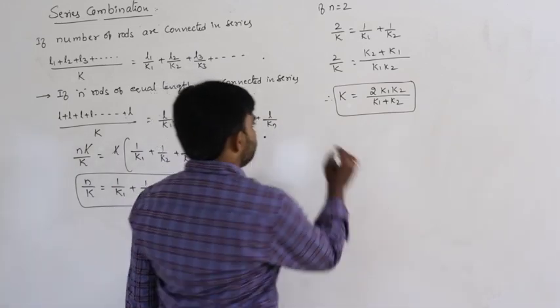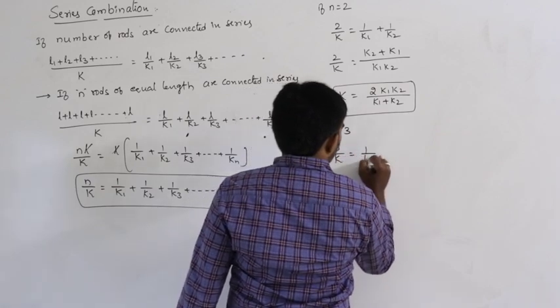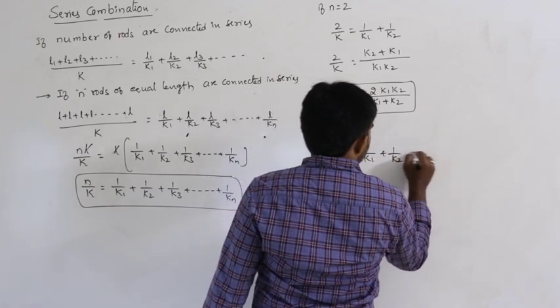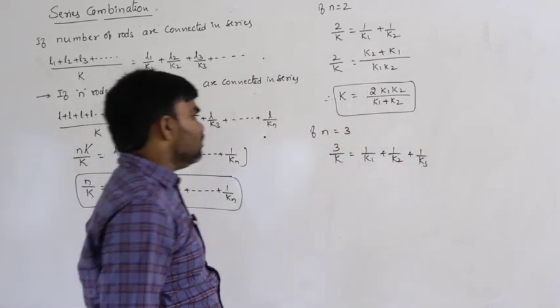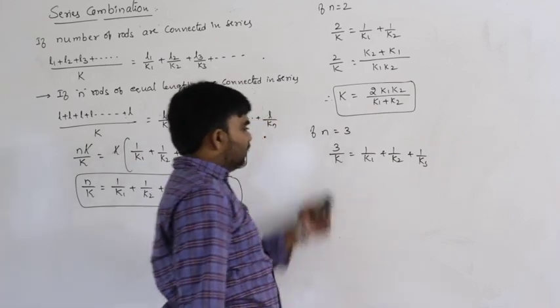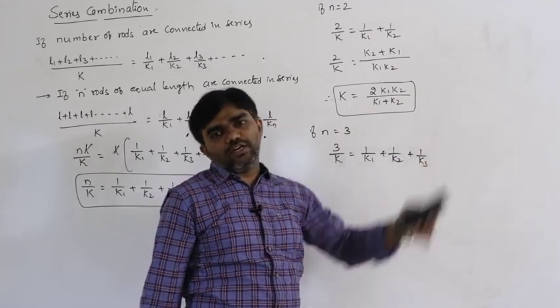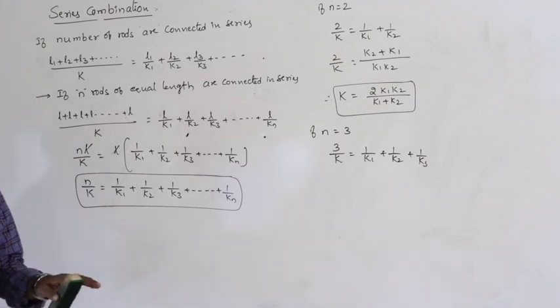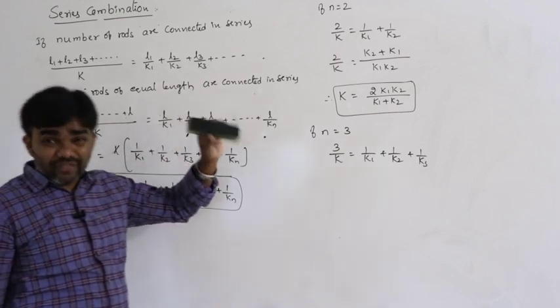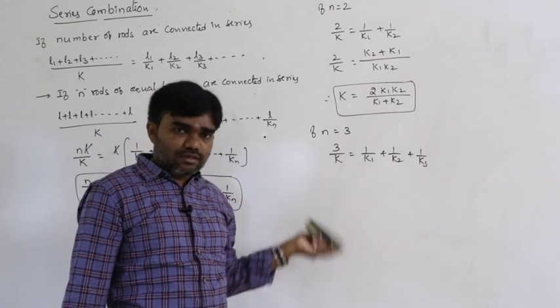If three rods, if n is equal to 3, then 3 by K is equal to 1 by K1 plus 1 by K2 plus 1 by K3. Better to solve like this only. For example, if n is equal to 4, then 4 by K is equal to 1 by K1 plus 1 by K2 plus 1 by K3 and so on. This is the way to calculate the effective coefficient of thermal conductivity. Two rods of equal length are connected in series, three rods of equal length are connected in series, like that.